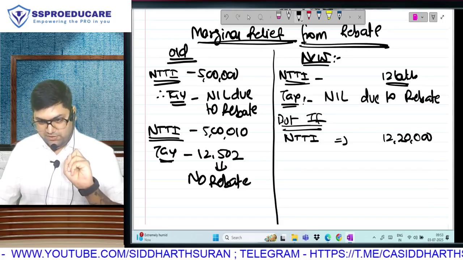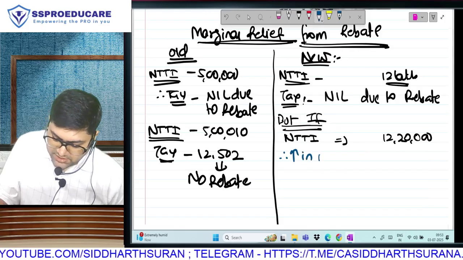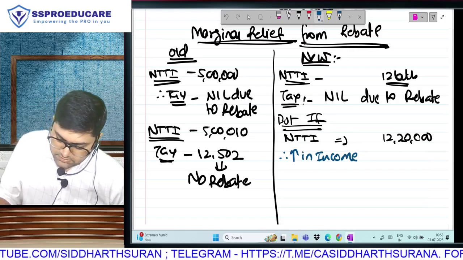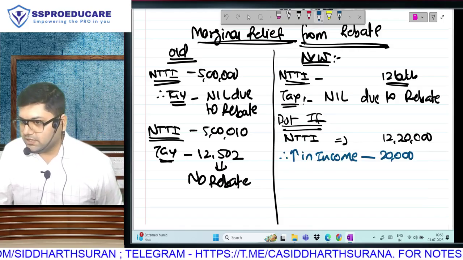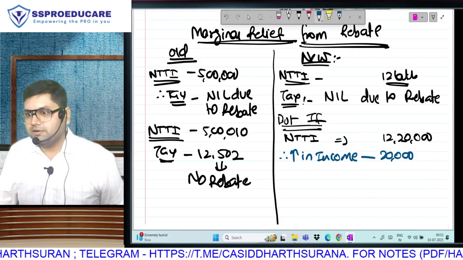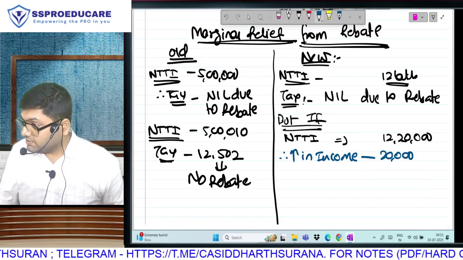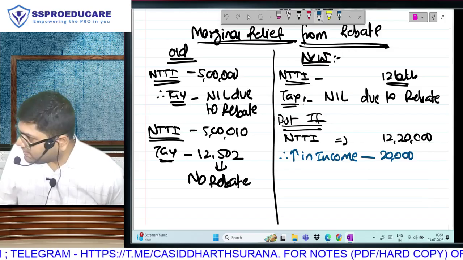So answer 2 things. Question number 1: how much is the increase in income? Between the first person and the second person, the income difference is 20,000. Second, is this second person eligible for rebate? Since income is more than 12 lakh, no rebate.